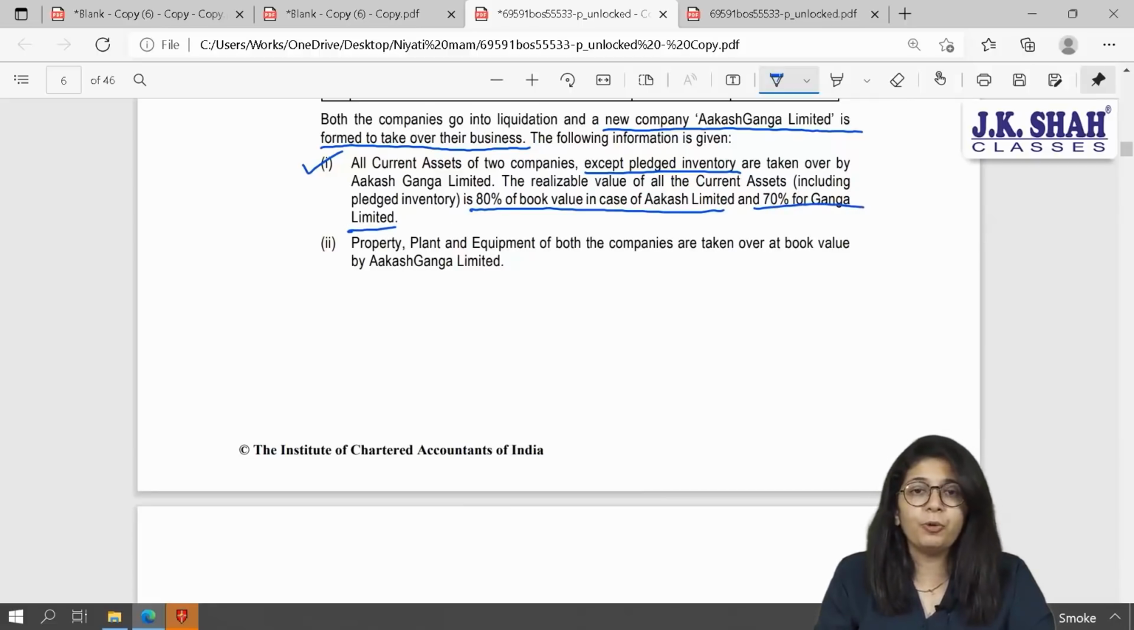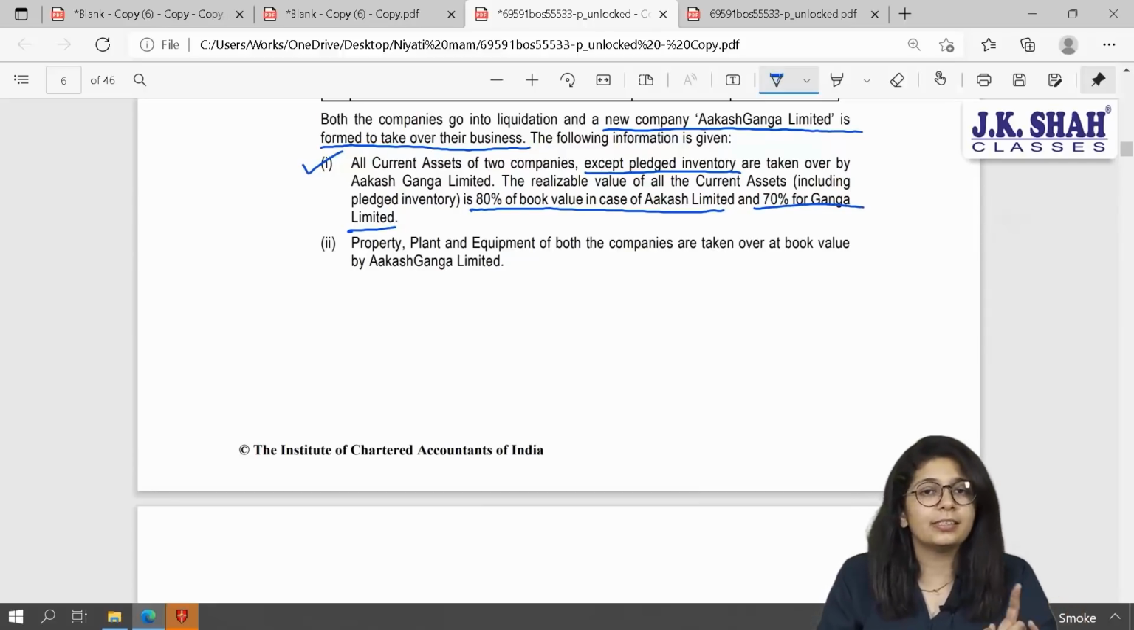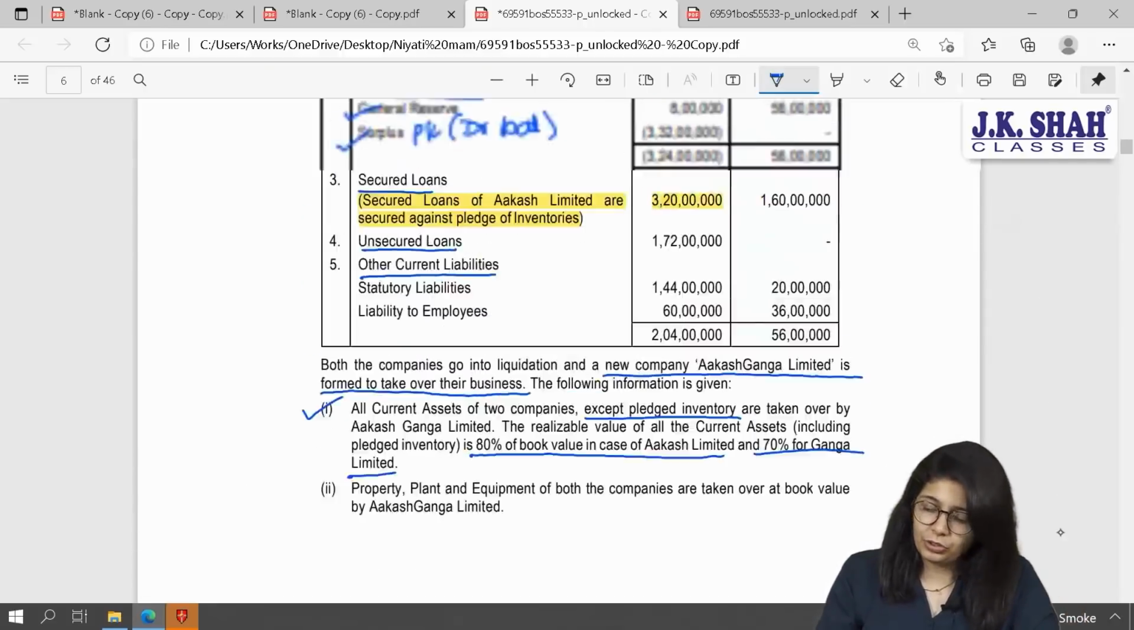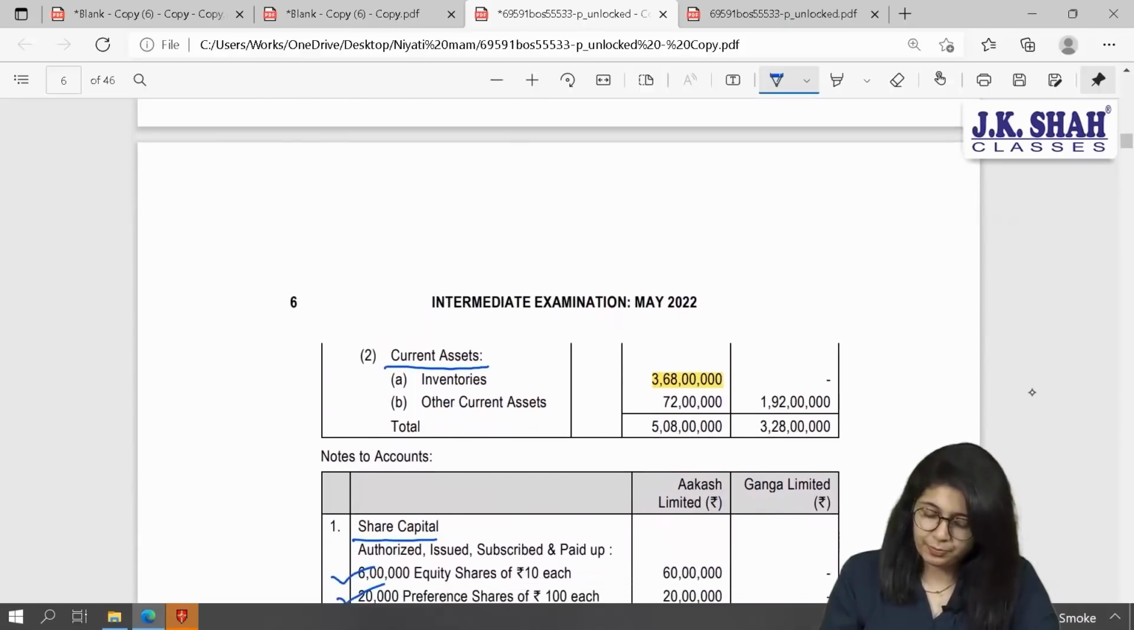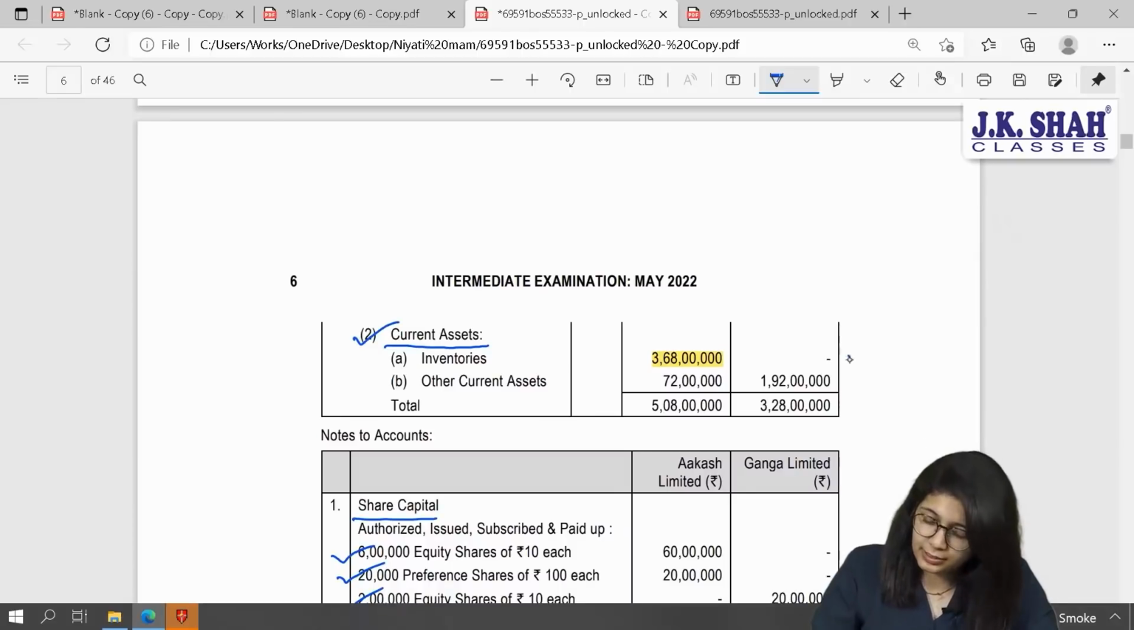Beta, they have given you book values of all the assets including inventories. But which assets are taken over? All the current assets except inventory. So I'll come to my original balance sheet. Under the heading current assets, I have 2 assets, inventories and other current asset. This is not taken over and these are taken over.